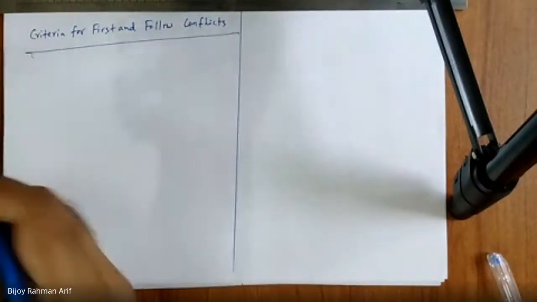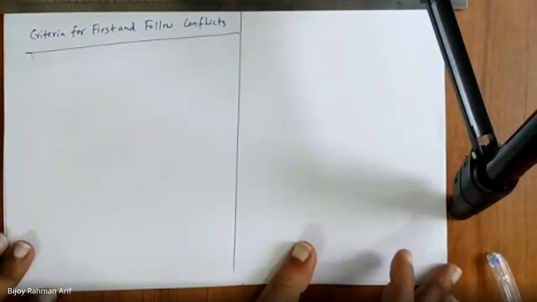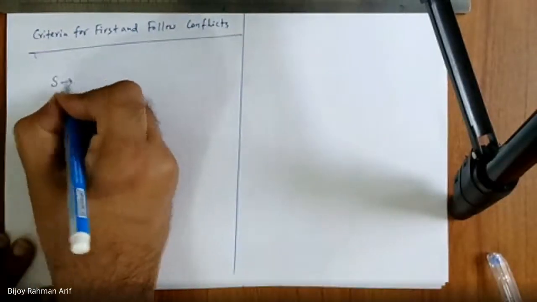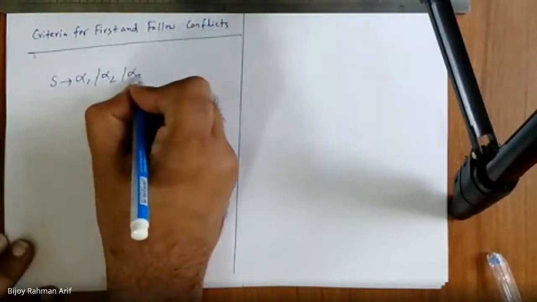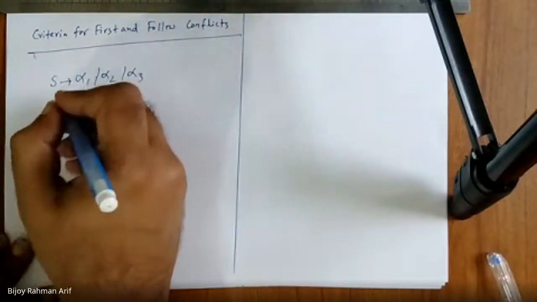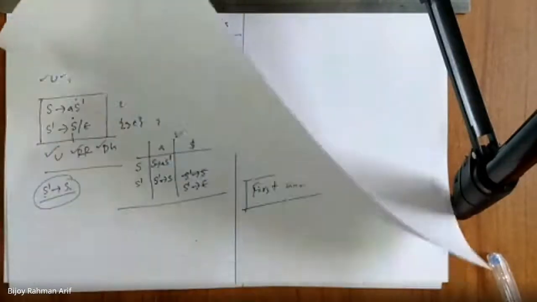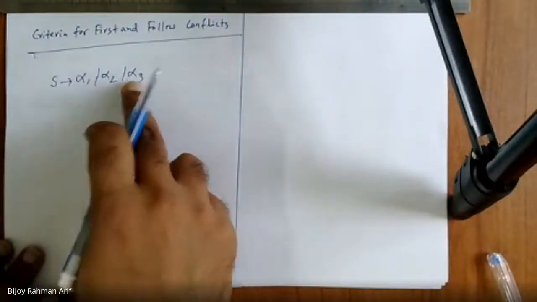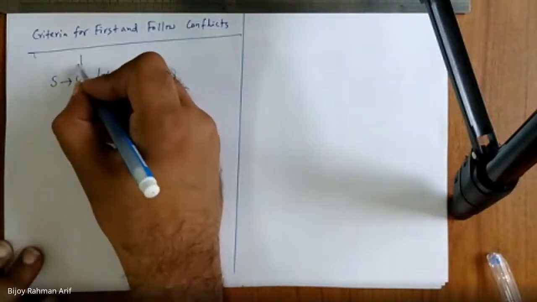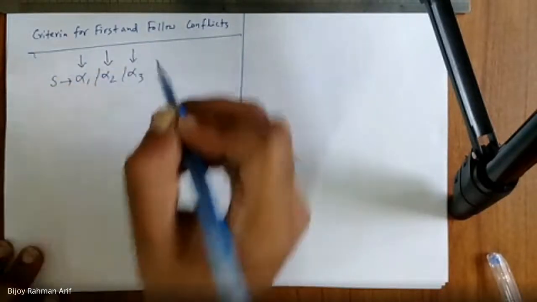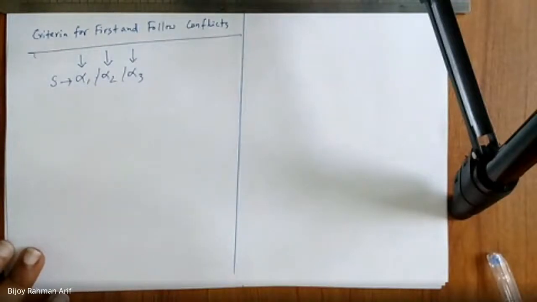Let's take an example. Giving an example is better than theoretical discussion. S derives alpha 1, alpha 2, alpha 3. So when can we have conflicts? Tell me. When can I have conflicts with S derives alpha 1, S derives alpha 2, S derives alpha 3? Sir, if they are not epsilon, they are not epsilon. First, nobody is not equal to, yes.